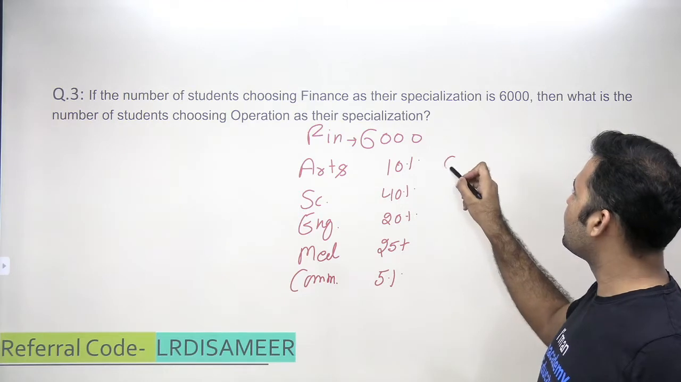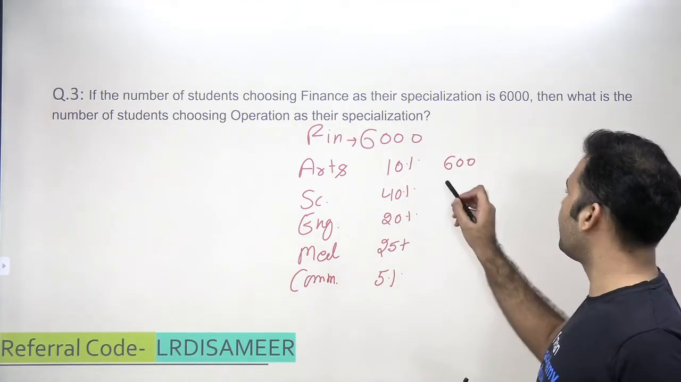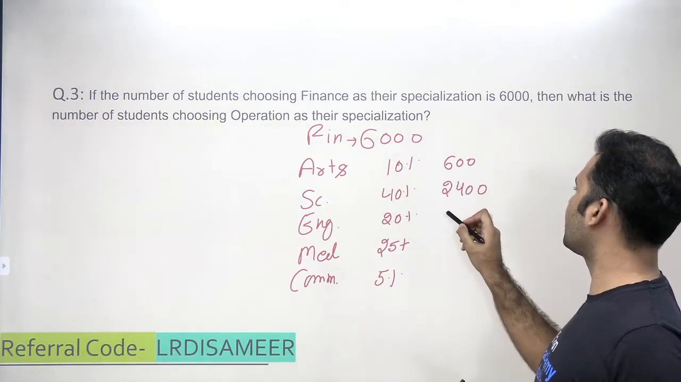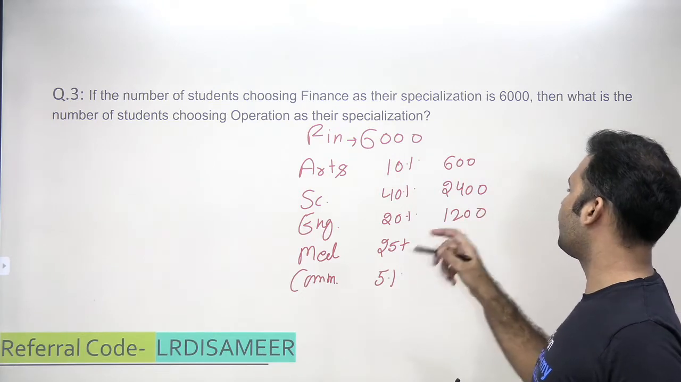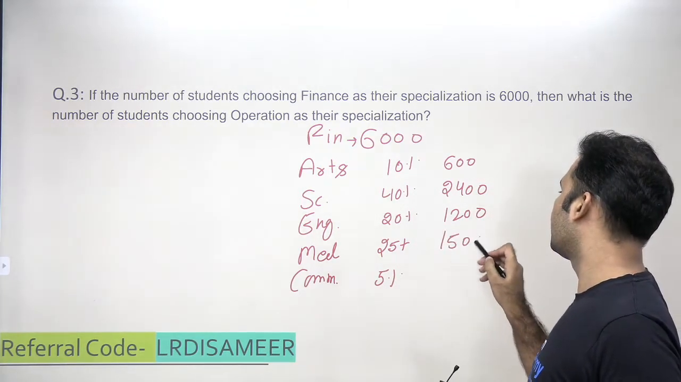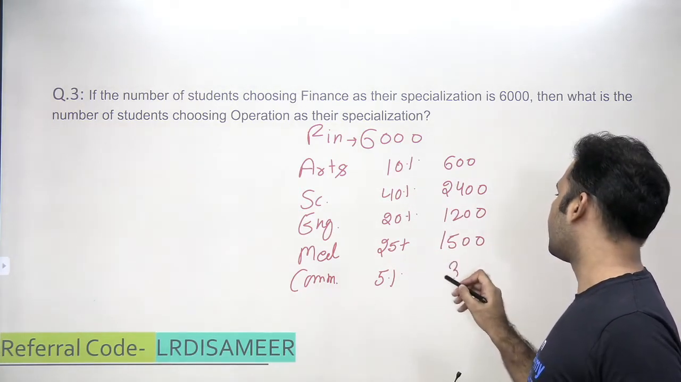10% of 6,000 is 600. Okay. 40% of 6,000 is 2,400. Okay. 20% of 6,000 is 1,200. 25% of 6,000, 1/4, is 1,500, and 5% of 6,000 is 300.